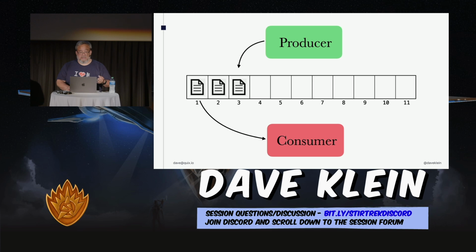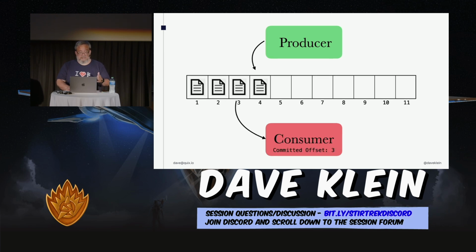So the consumer is the one that will read the events from the log and let you process them. So you include this in your application to read your data, and then you do whatever you want with the data. And the producer and consumer don't know anything about each other. They're completely decoupled. The producer produces and doesn't know if anyone's going to consume it or who's going to consume it. There could be multiple different consumers, and the producer doesn't know or care. The consumer doesn't know where the data came from. It just knows when there's data there, I'm going to grab it and do something with it. If there's no data, it'll wait until there is.